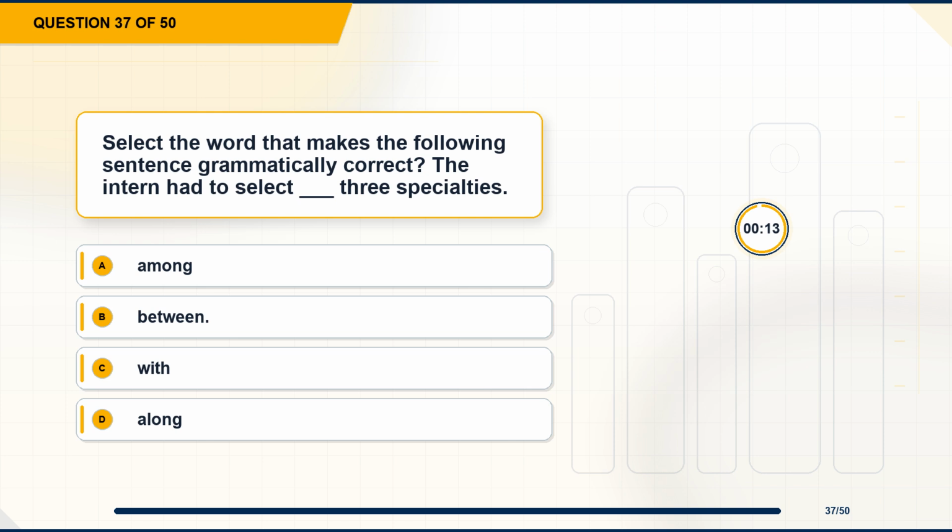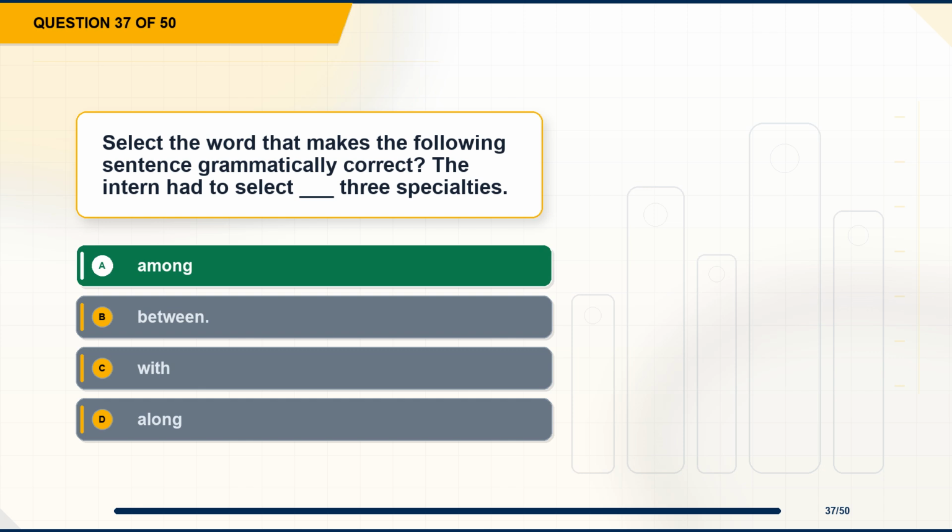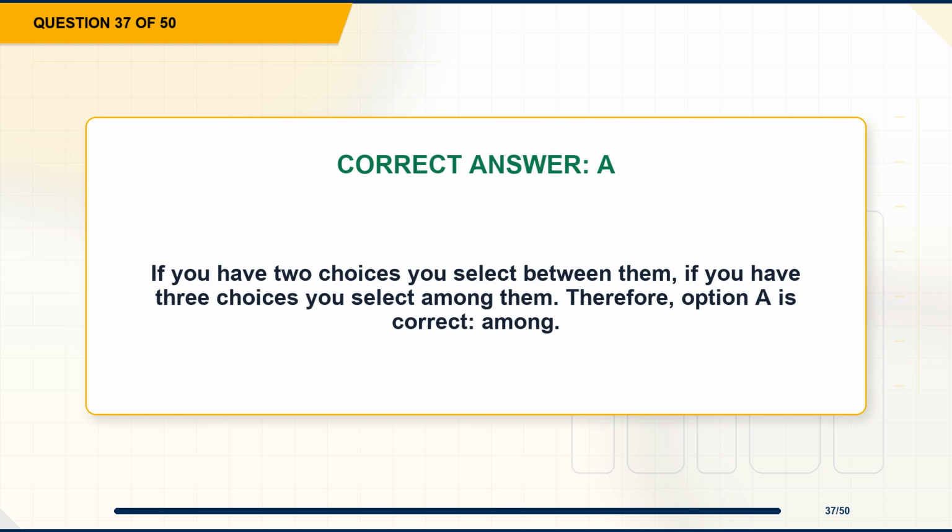Question 37. Select the word that makes the following sentence grammatically correct. The intern had to select blank 3 specialties. Option A, among. Option B, between. Option C, with. Option D, along. The correct answer is option A, among. Explanation. If you have 2 choices you select between them, if you have 3 choices you select among them. Therefore, option A is correct, among.